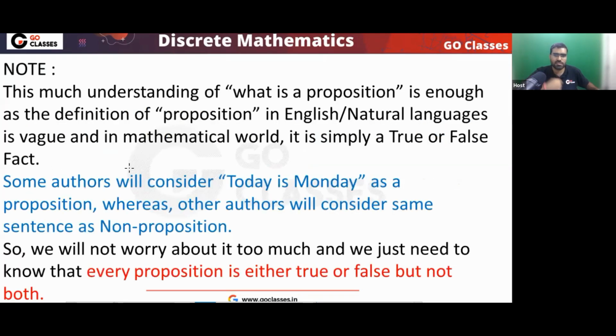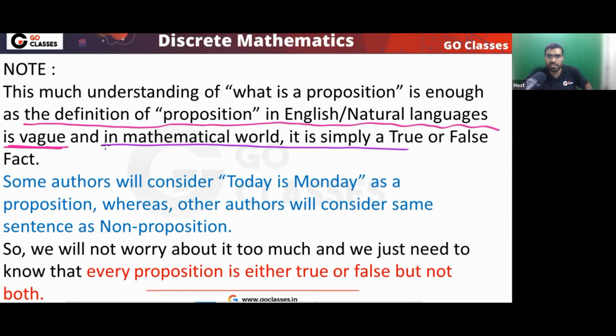You can read this from my answer actually. Yeah, okay, so this is what you can read. See this: the definition of proposition in English or natural language is vague. Vague means unclear. But in the world of mathematics, it is simply a true or false fact. Do you agree with me that the English language is actually ambiguous? The proposition is very simple. It is just true or false.